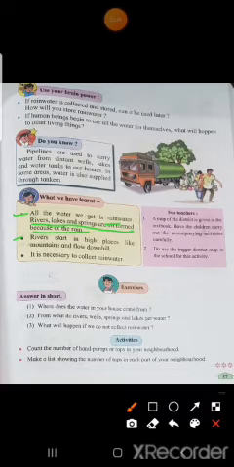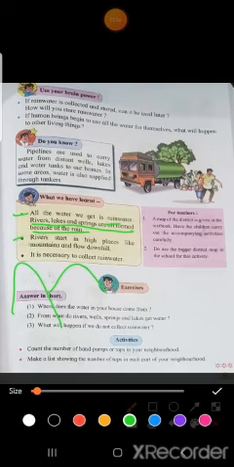Second, rivers start in high places like mountains and flow downhill. See, like these mountains are there. So the river starts from the mountain. From the mountain it starts and then it flows downwards like this. This is a river, but where does it start? From the mountains, and then it flows downhill.